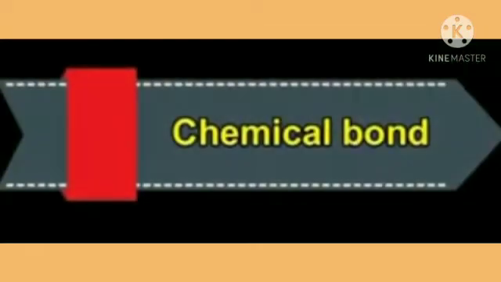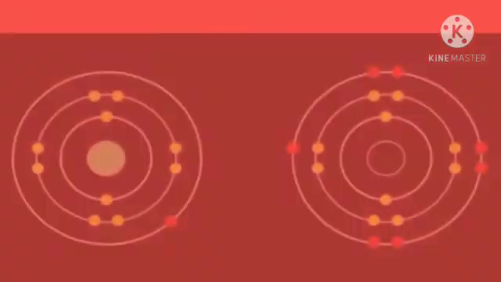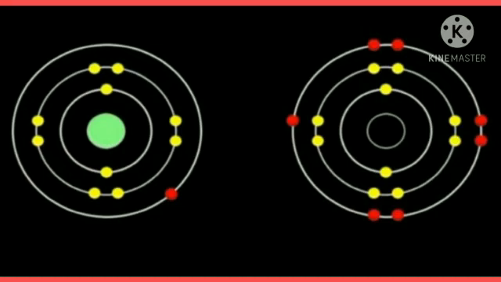Now we will see what a chemical bond is. Noble gases do not form any chemical bond as their electron octet or duplet is complete, while atoms with an incomplete octet or duplet form chemical bonds.